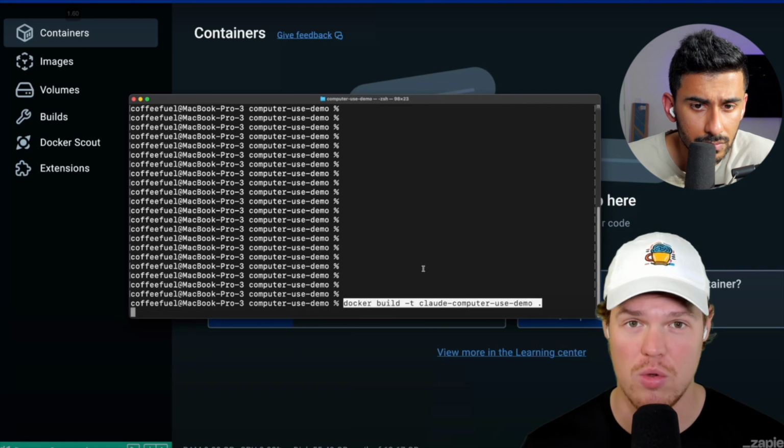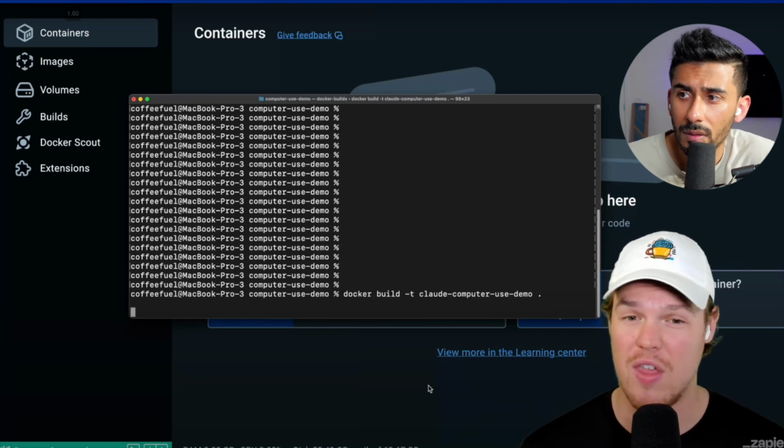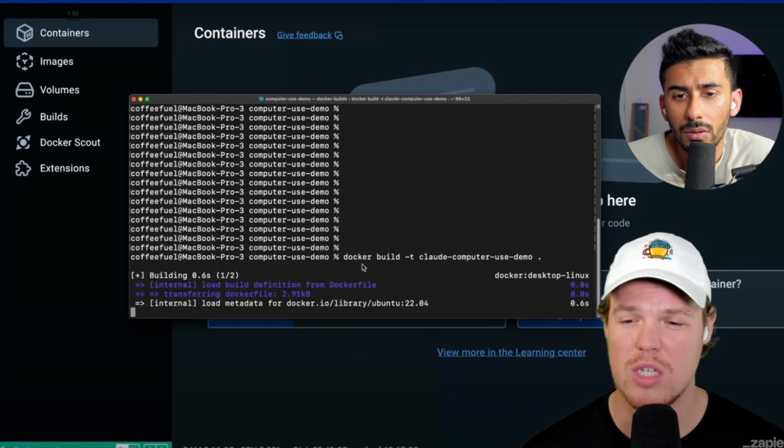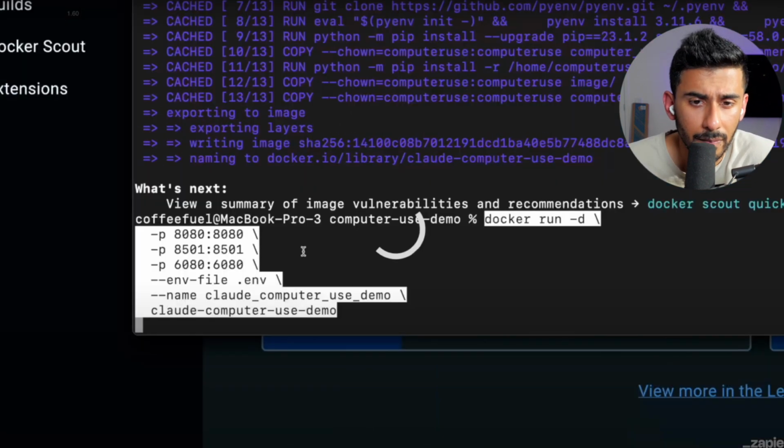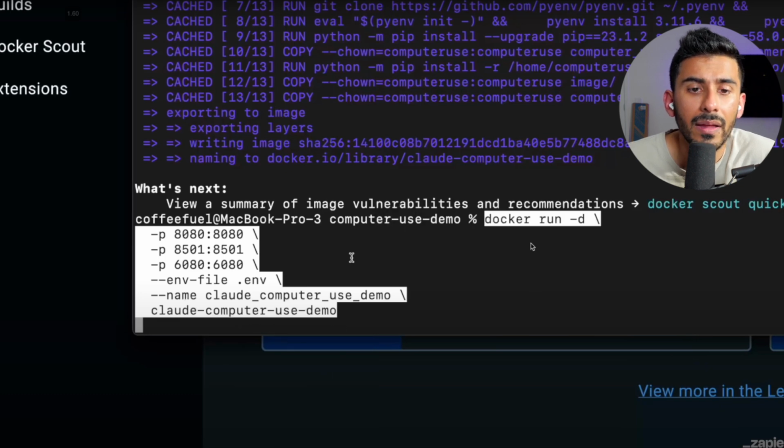So now that we set that all up, make sure to enter here. And this is going to take a while if this is your first time. For me, I think it took around maybe 3 minutes. Okay, so we hit this docker build command with Claude computer use demo. Got it. Creating this image, originally container, which we're going to be associating with this local demo. And then we run that docker command, so we can actually just run it right there.